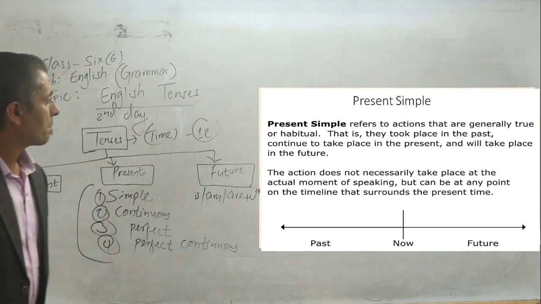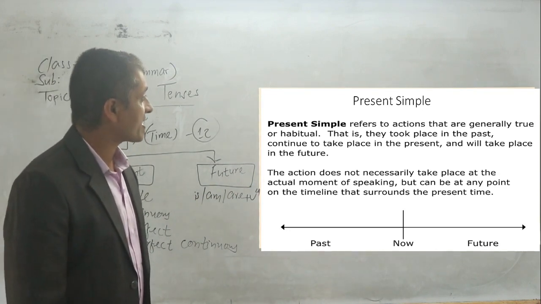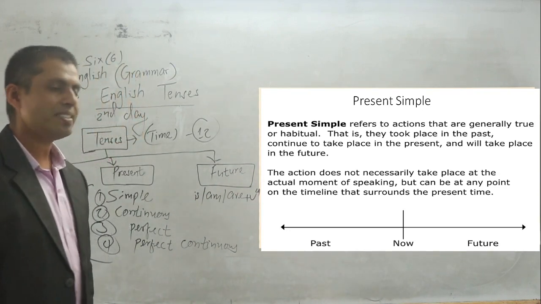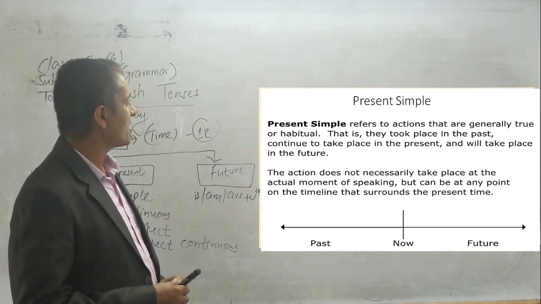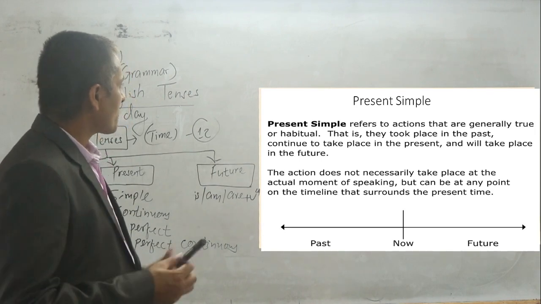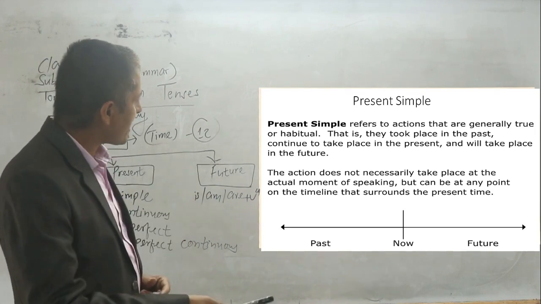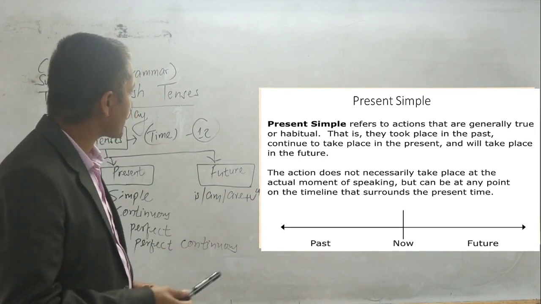Now, present simple refers to actions that are generally true or habitual. They took place in the past, continue to take place in the present, and will take place in the future.